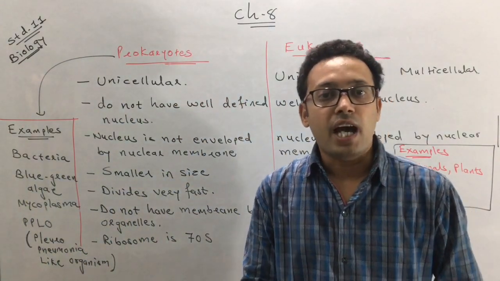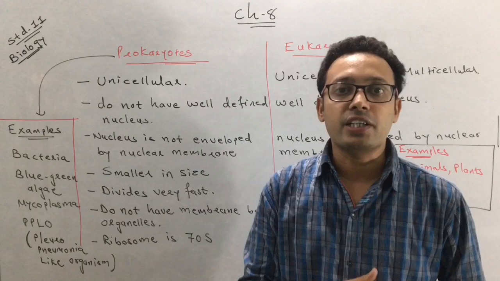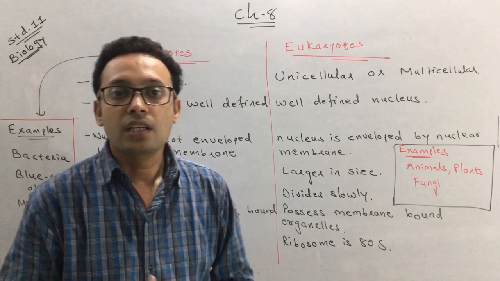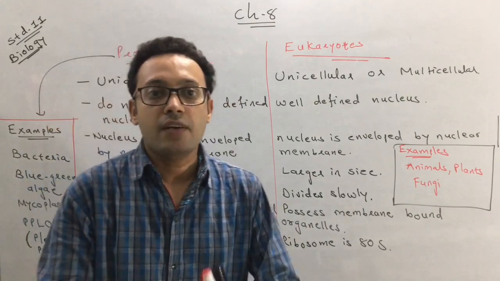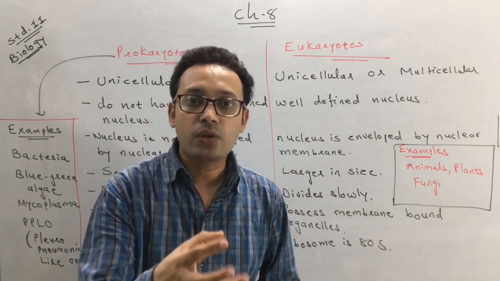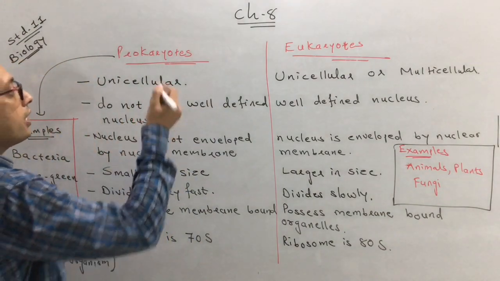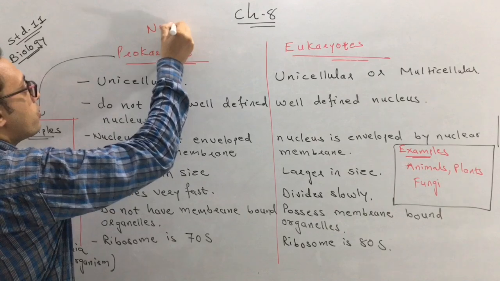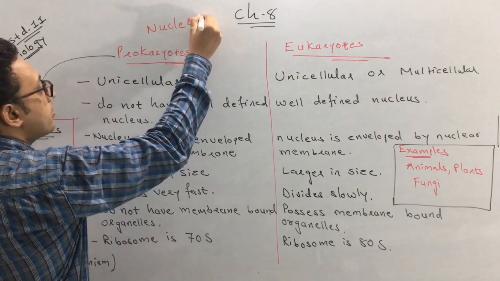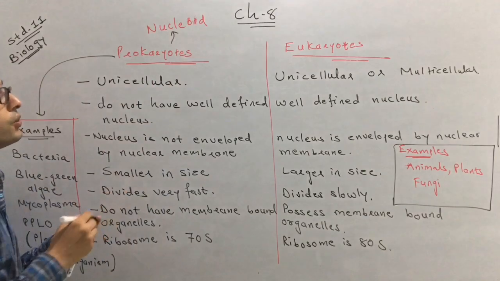Now I also want to mention a few important characteristics of the prokaryotic cell. What is an important characteristic of prokaryotic cells? They do not have a well-defined nucleus. It is not covered by a nuclear membrane, but the nuclear region is called the nucleoid. The nuclear region in prokaryotes is called the nucleoid.